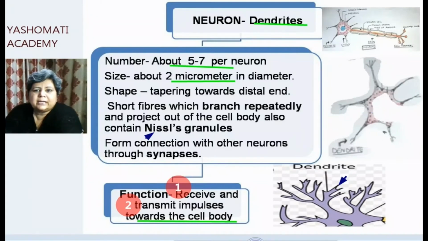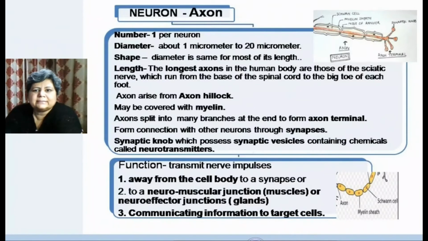Now let us study the other part of the neuron, that is called the axon. Axon is that part which forms a long thread-like structure. This thread-like structure present here is called the axon. As compared to dendrites, where we saw that there can be 5 to 7, the axon is only one in one neuron.